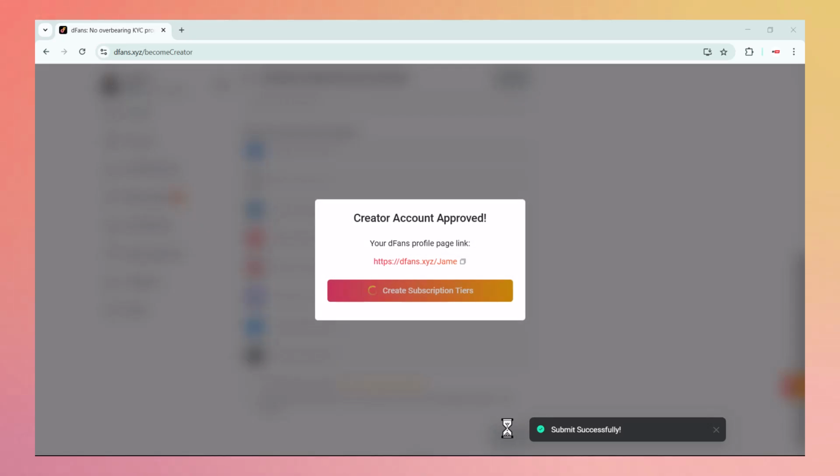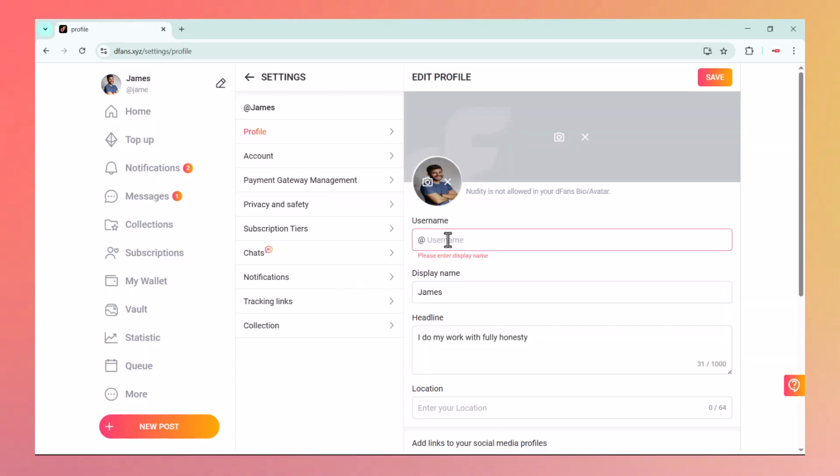Once that is done, you will need to click on the create subscription tiers button. This step is important. It helps finalize your setup. After this, your account will be approved as a verified creator and you will be ready to start earning on DFans. Now let's talk about profile settings and how you can set them up properly.